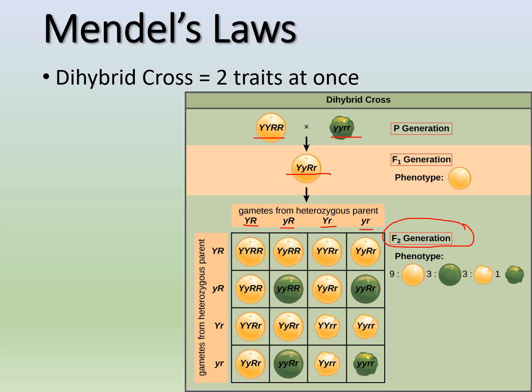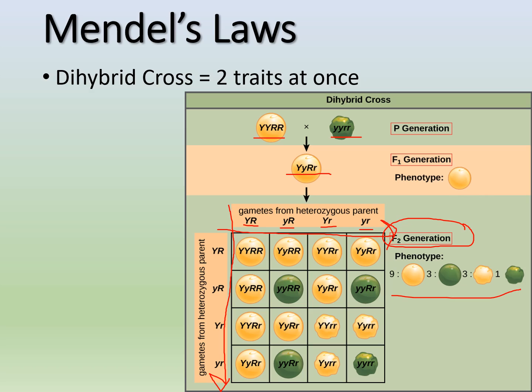So they're going to give you the same gametes because they're both the same heterozygous, okay? And then you just follow your way through, right? Just like we did before, across, and then you're going to go down. And you're going to end up with all of these different options, okay? But the big thing is to look at your phenotype ratio. So the phenotype ratio is really what I care about, okay? And it's always going to be the same.